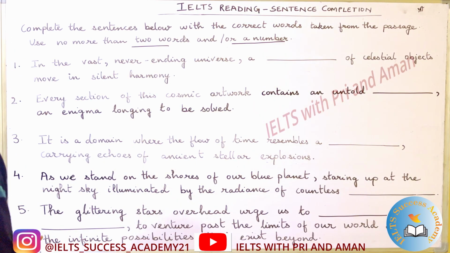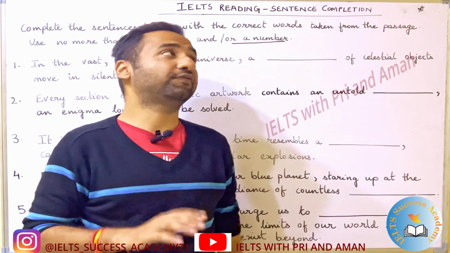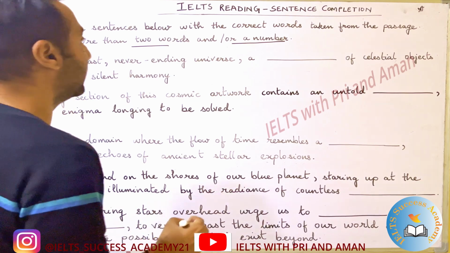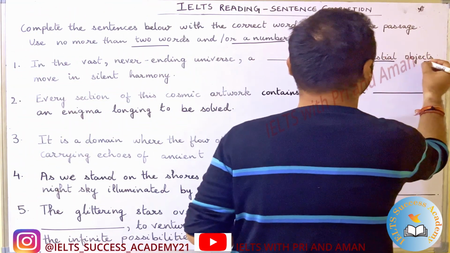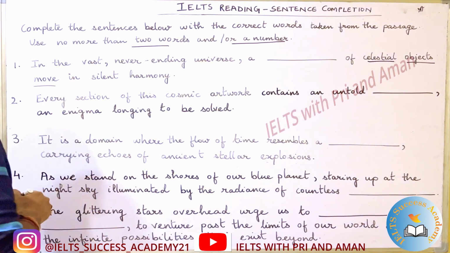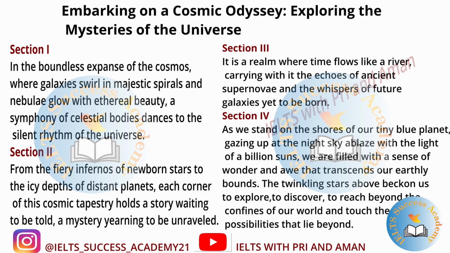Okay. So the first question is, in the vast, never-ending universe, a dash of celestial objects move in silent harmony. Okay, so we have to find the keyword. What is the keyword here? Celestial objects. Okay, move. So let's look at the passage.